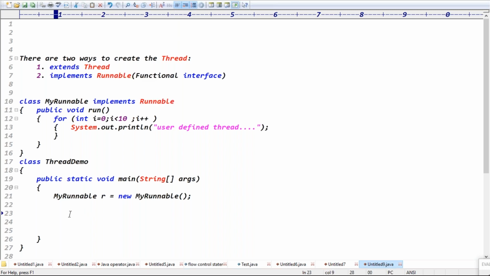Because definitely, to start the thread, start is required. Only start is capable of starting the thread. Then which class does start belong to? Thread. The start belongs to the Thread class.